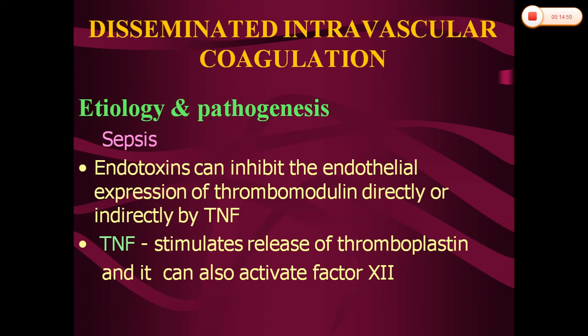Next, in case of sepsis and also in other infections, endotoxin will be released in the body. These endotoxins will inhibit the endothelial expression of thrombomodulin. Directly or indirectly, they will activate the release of TNF. And this TNF will also stimulate the release of thromboplastin, and also it will activate factor 12.